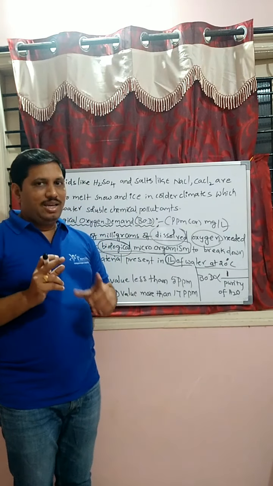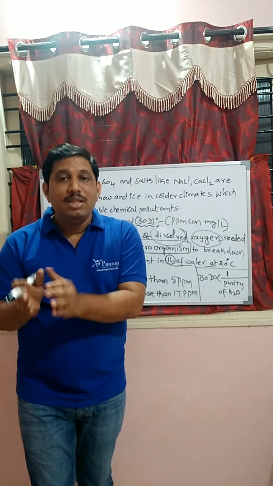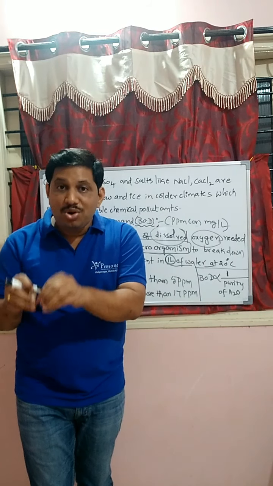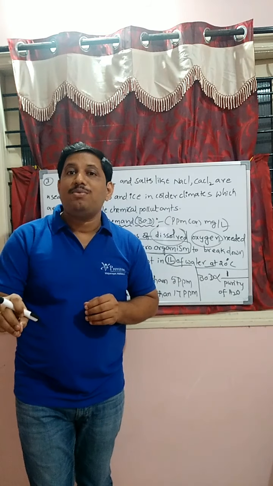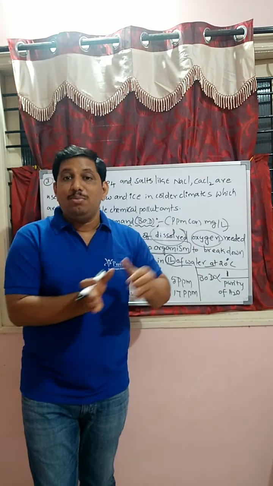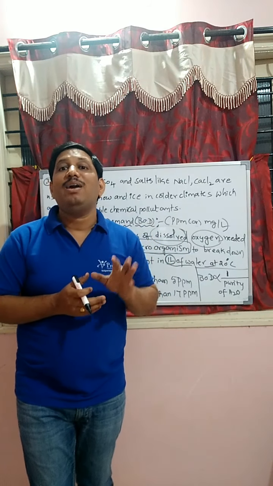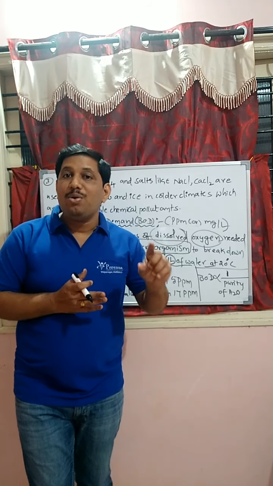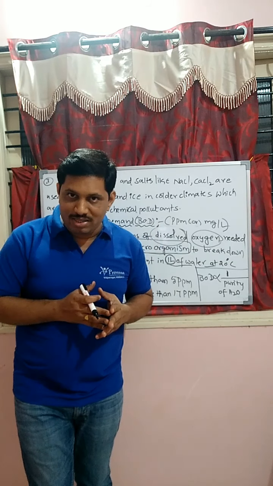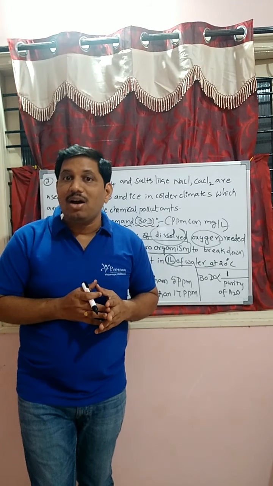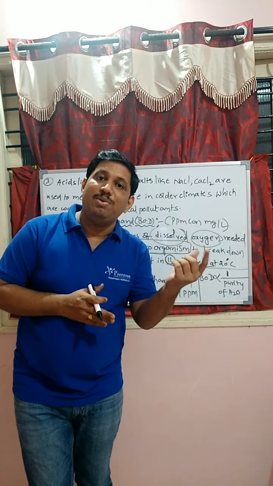Here is one important point, student: the difference between DO and BOD. DO means the number of milligrams of oxygen dissolved in 1 liter of water. But BOD means the number of milligrams of dissolved oxygen required by the aerobic biological microorganisms for the degradation of the organic waste material present in 1 liter of water at 20 degrees centigrade over 5 days.